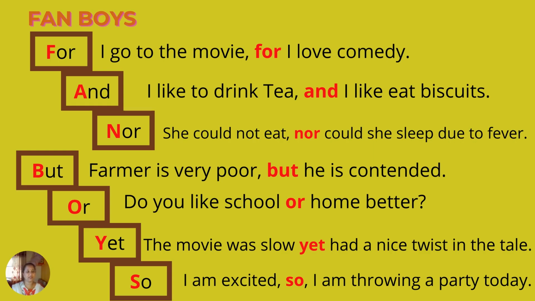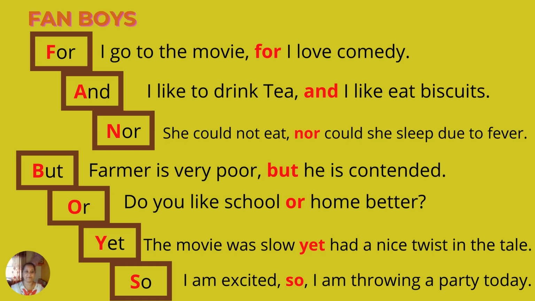Yes. So coordinate conjunctions, as we discussed, have an acronym, fanboys. F for for, A for and, N for nor, B for but, O for or, Y for yet, S for so. Now what does this for indicate? Let us see the example. I go to the movie for I love comedy. Why do I go to the movie? Because I love comedy. So I'm giving the reason. So for always shows reason.